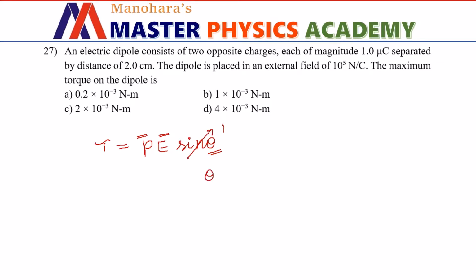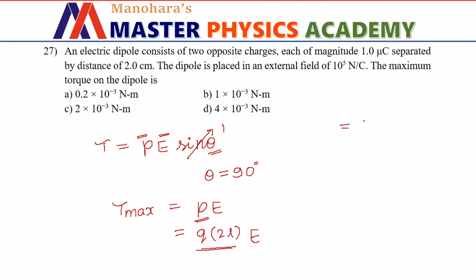That means angle between P and E should be 90 degree. Now tau maximum is given by P into E. Now what is P? That is dipole moment given by product of either charge of the dipole into distance of separation between them. So for P we have Q into 2L and multiplied with E gives us maximum torque possible on the dipole. So let us substitute.